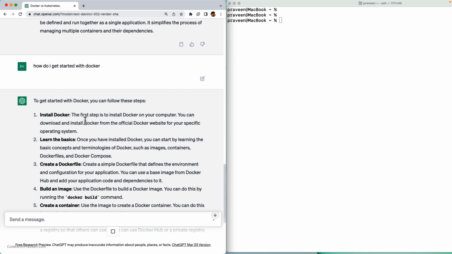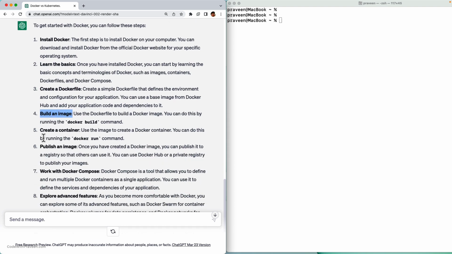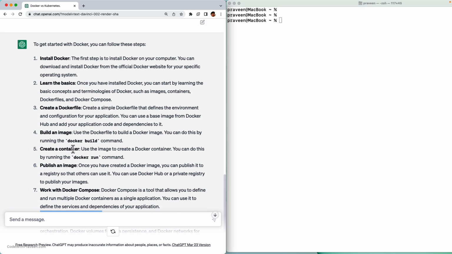Install Docker. The first step is to install Docker, then learn the basics, create a Dockerfile, build an image, create a container, publish an image, Docker Compose, explore advanced features. Okay, it's pretty much giving me the entire scope of Docker. I'm not going to do everything in one shot. So let's see whether we can do 2 or 3 steps of this.